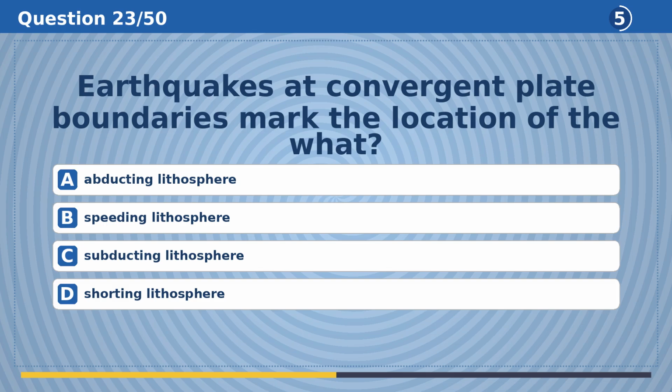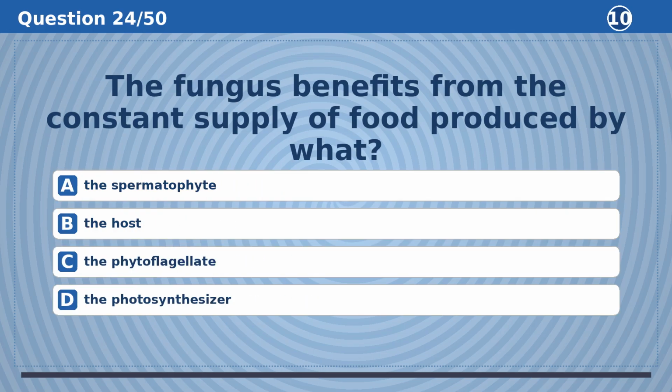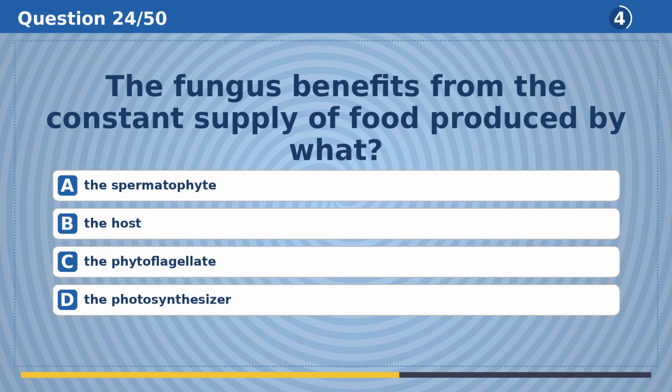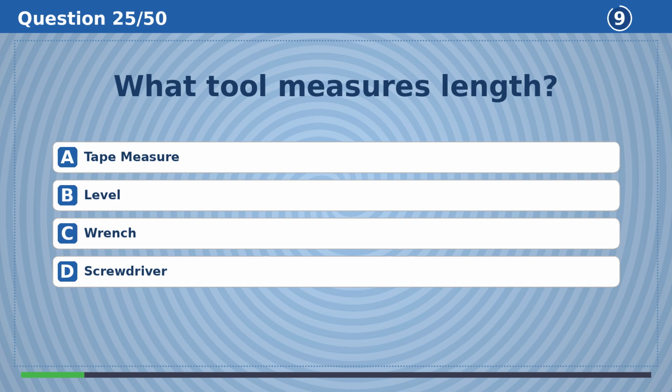Earthquakes at convergent plate boundaries mark the location of the what? The answer is C, subducting lithosphere. The fungus benefits from the constant supply of food produced by what? The answer is D, the photosynthesizer.